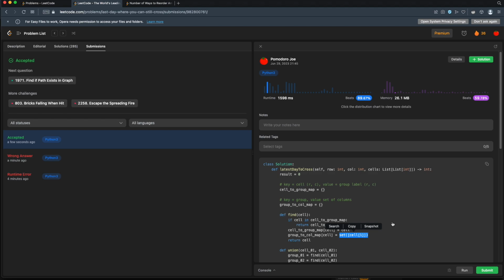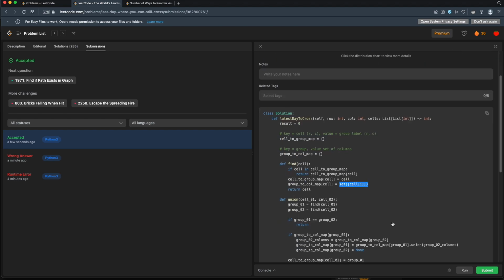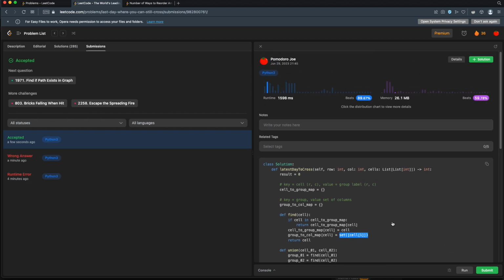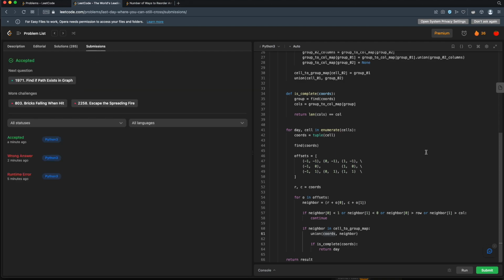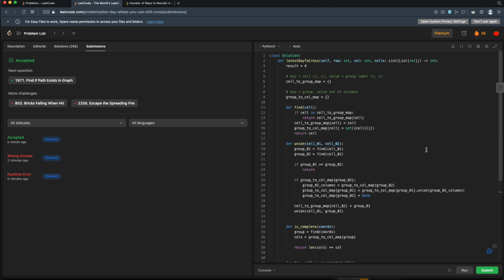All right, pretty fragile, not great code, but I don't have a lot of time today, and that's about all I got. So check this one out. This one again is LeetCode 1970, last day where you can still cross. For this, I used a union find. I really like the union find algorithm, but there's probably a better way to do this. Anyway, hope you enjoyed this, hope you had fun, hope you learned something, hope you can go out and write better code.